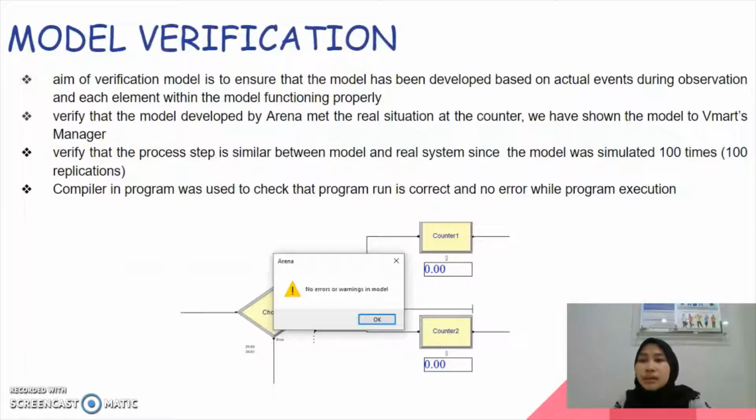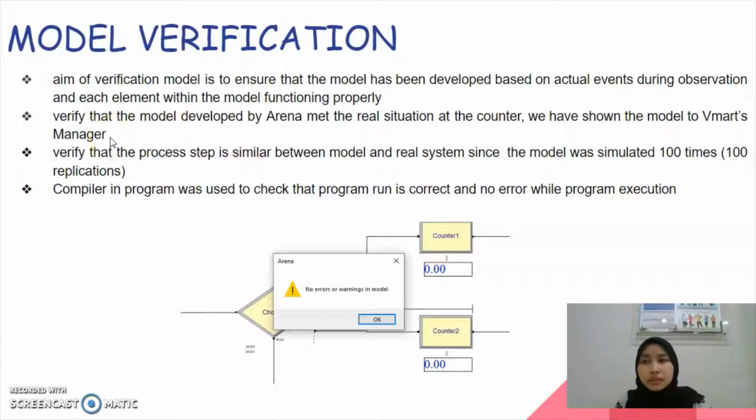The next is the model verification. The aim of verification is to ensure that the model has been developed based on the actual events during observation and that the elements within the model function properly, and to verify that the model developed in Arena meets the real situation at the counter. We have shown the model to VMart's manager.